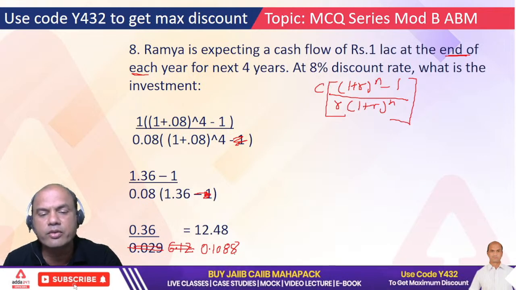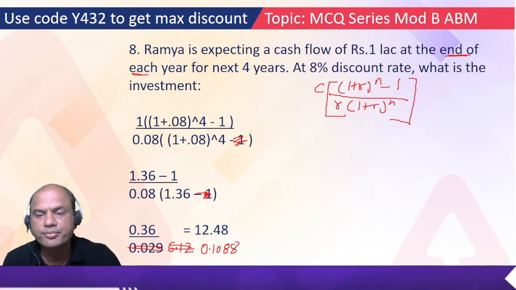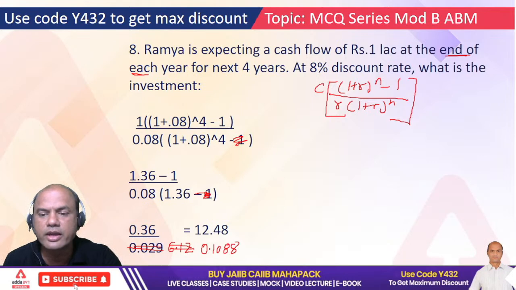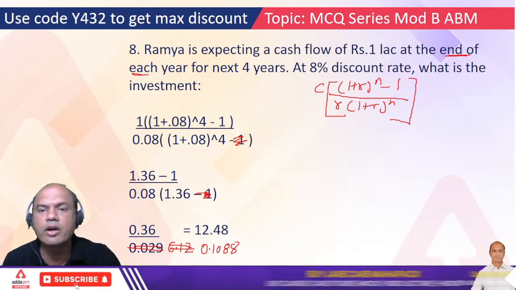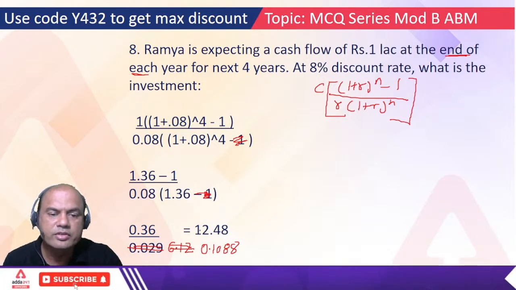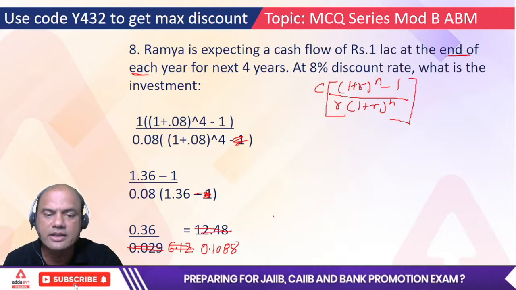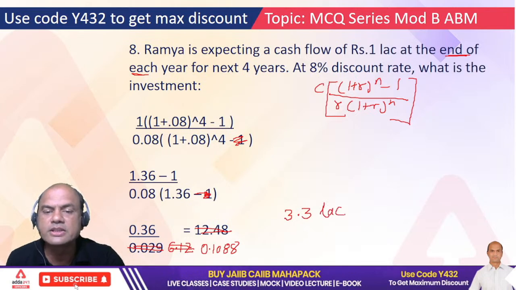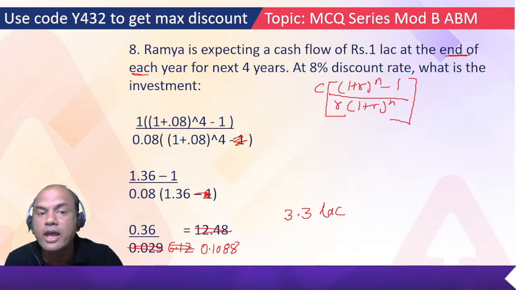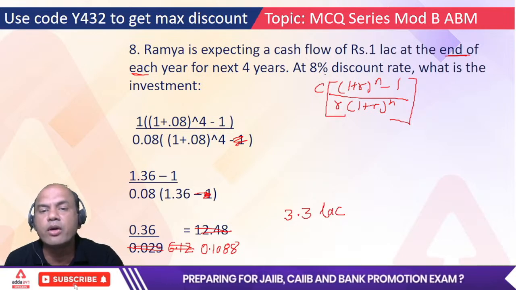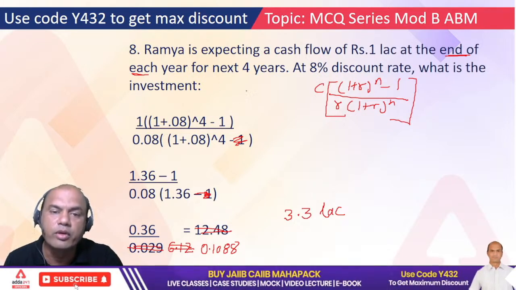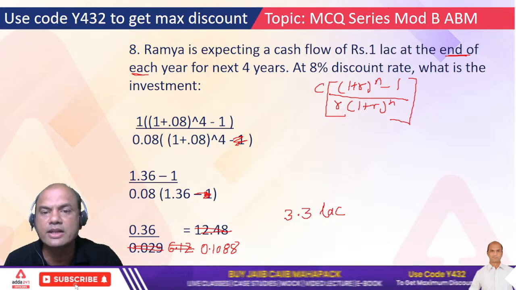0.36 upon 0.1088, so 0.36 divided by 0.1088, so it will be what? 3.3. Okay, so it is 3.3. The correct answer is 3.3 lakhs. So this much investment Ramya will have to do today if she wants 1 lakh rupees at the end of every year for 4 years, and if the inflation rate given is 8%.